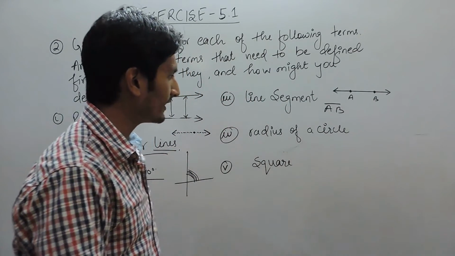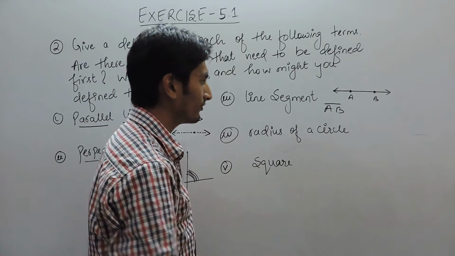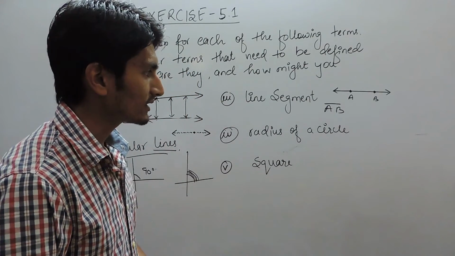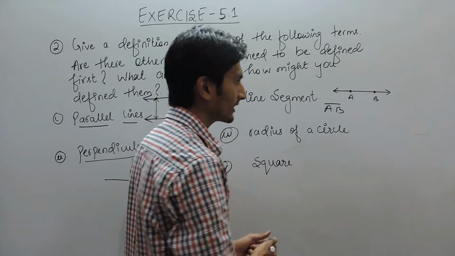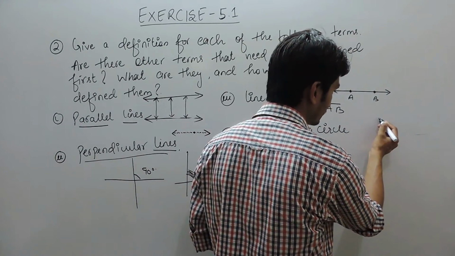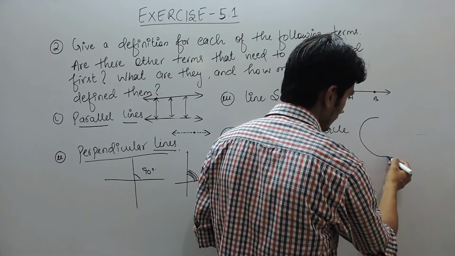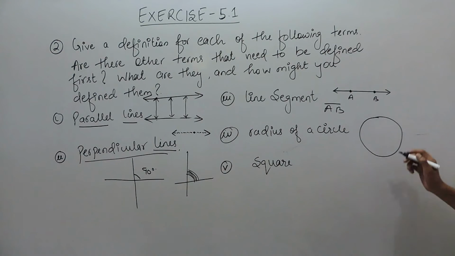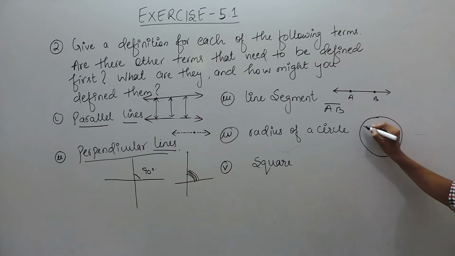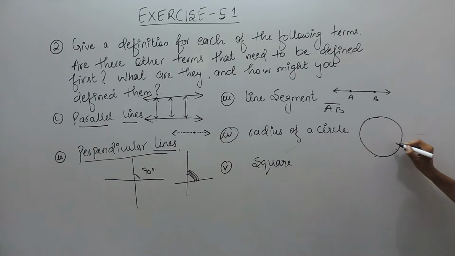Okay, after that we have to find out the radius of the circle. For that we must know the definition of a circle, we must know about the point on the circle, or we can say the center. Circle is basically the locus of many points which are equidistant from a fixed point called center.